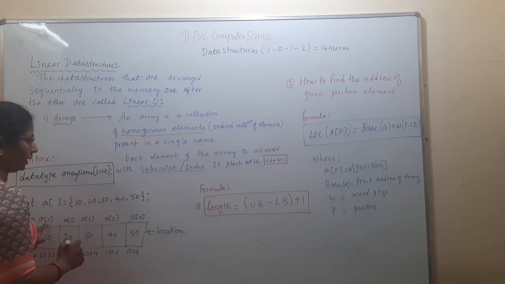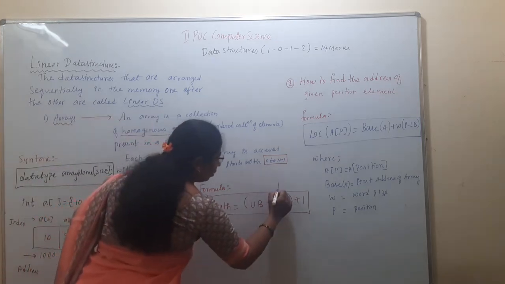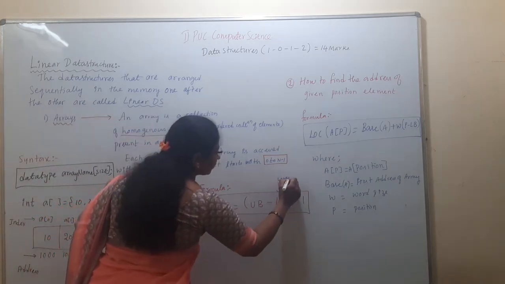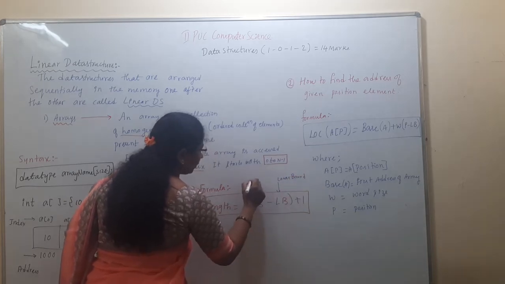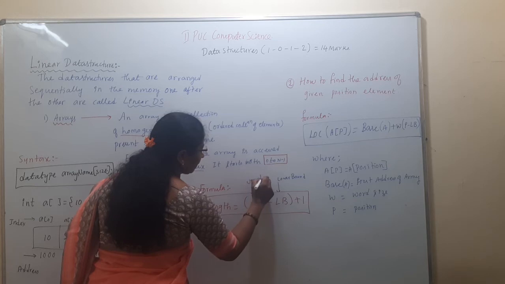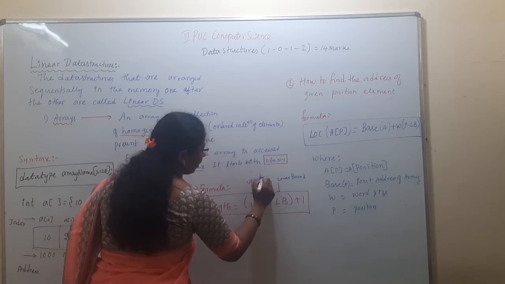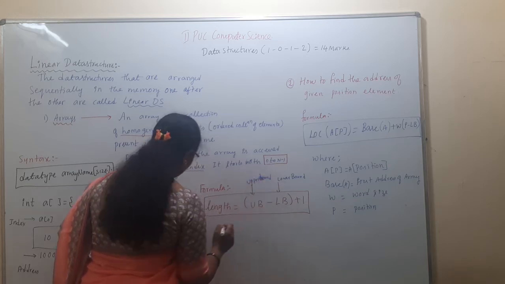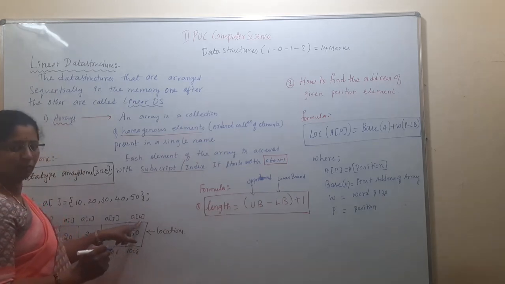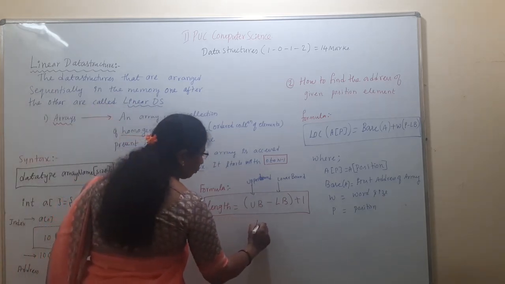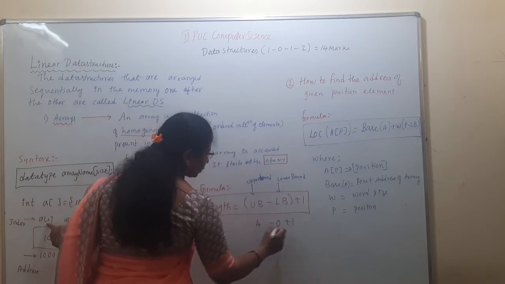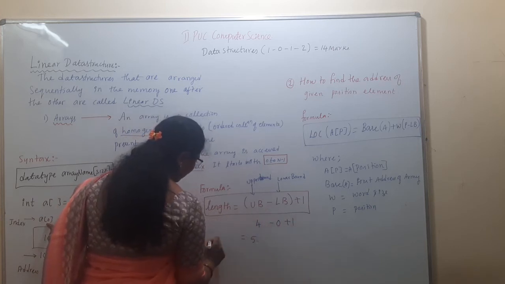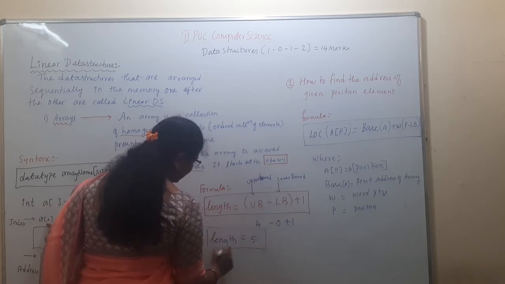What is LB? LB stands for lower bound. UB stands for upper bound. So what is the upper bound here? The maximum index value is 4. The length is UB minus LB plus 1, which is 4 minus 0 plus 1. So the length of the given array is 5.